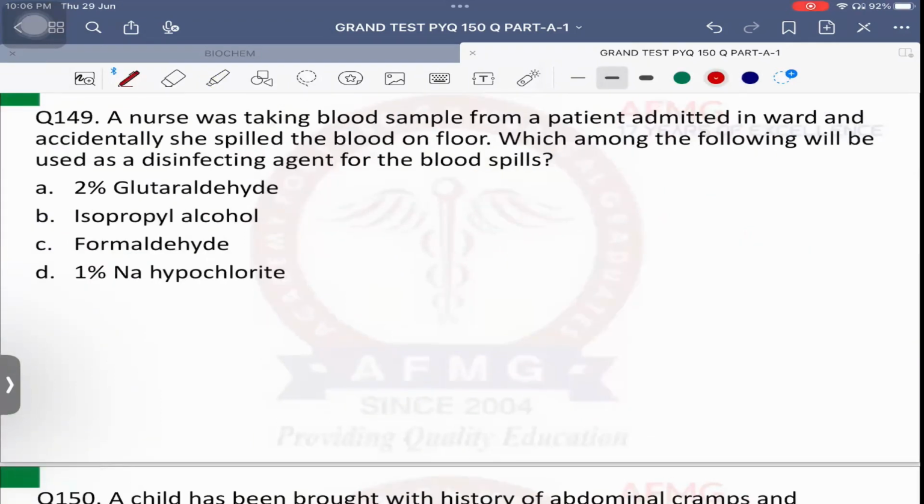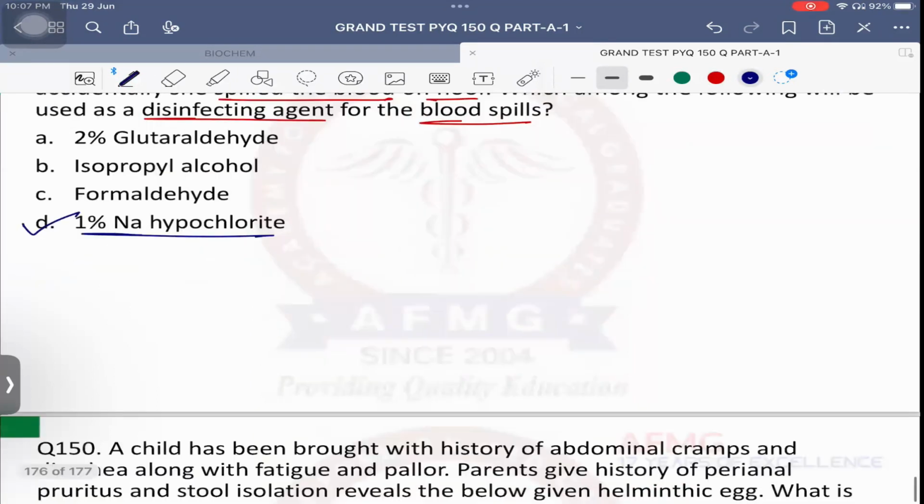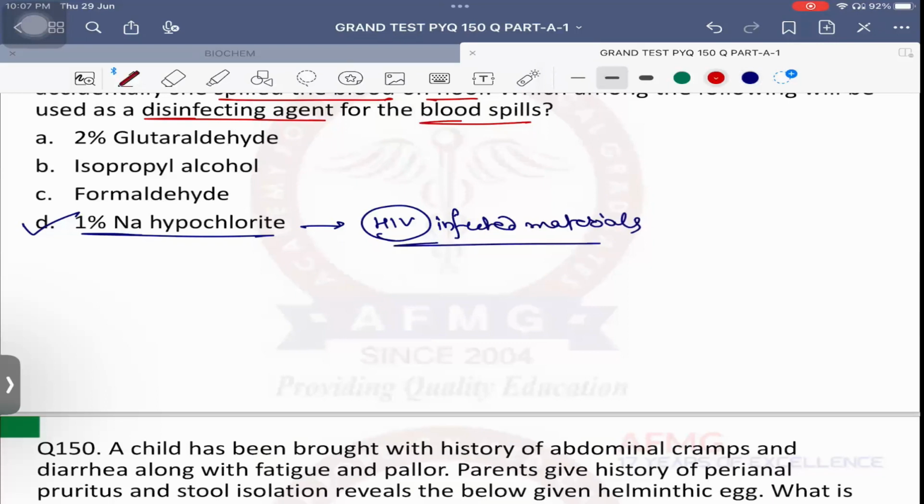149. A nurse was taking blood samples from a patient admitted in ward, and accidentally she spilled the blood on the floor. Which among the following will be used as a disinfecting agent for the blood spills? It is the 1% sodium hypochlorite. It is also used as a disinfecting agent for HIV infected materials. Yes, for HIV infected materials also we will use 1% sodium hypochlorite.